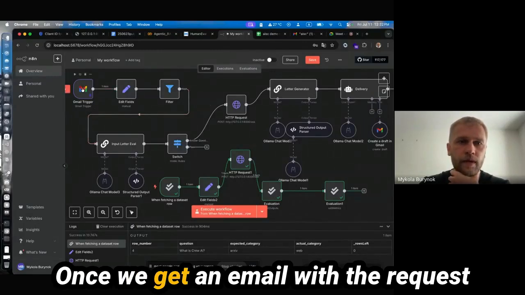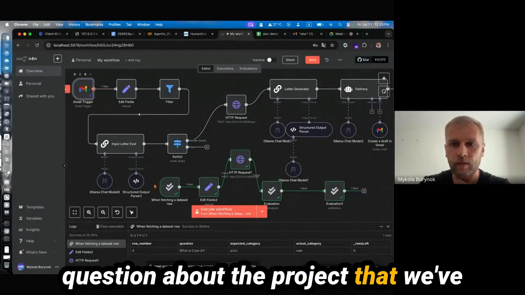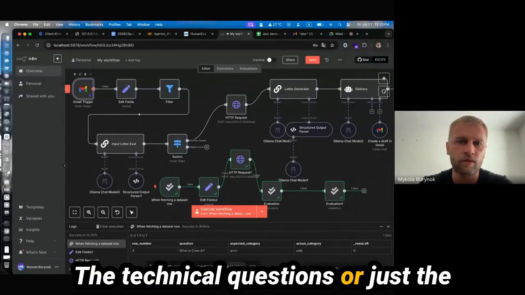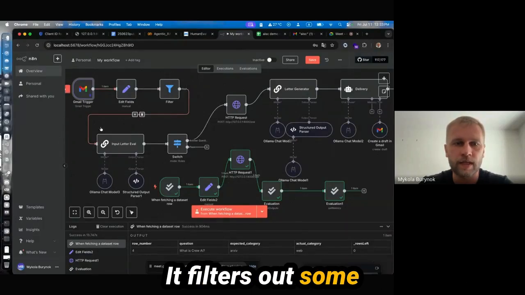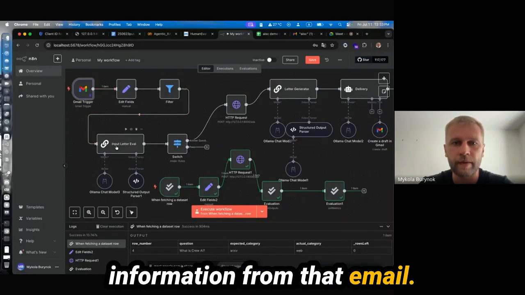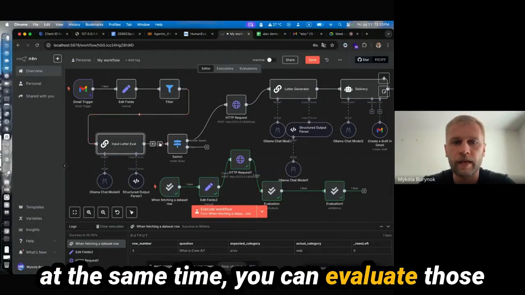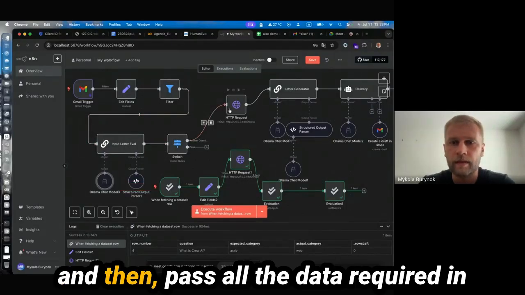Once we get an email with a request in the email body, we get some question about the project that we've developed, either technical questions or just public questions, that we send to the LLM. It filters out some information from that email. For filtering, you can use rule-based filters. At the same time, you can evaluate those emails through the LLMs. And then pass all the data required.